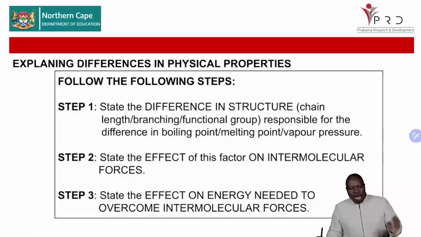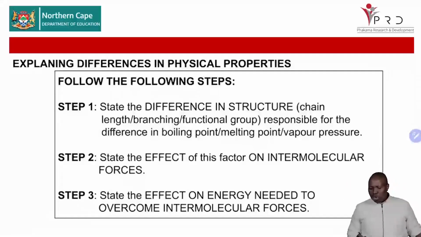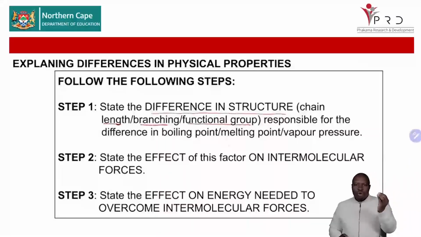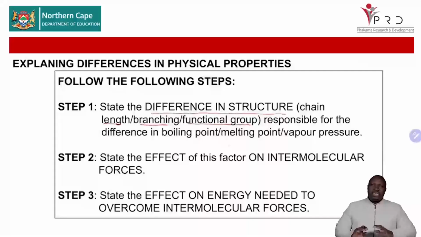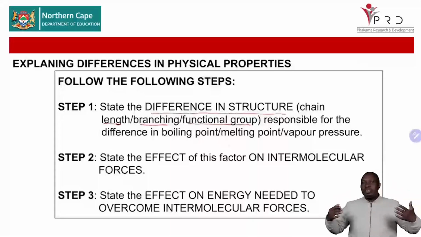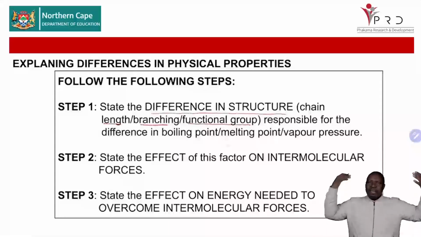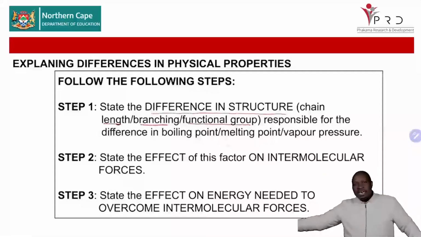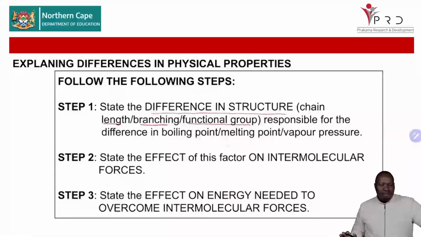Now, how do I go about answering these questions? When you're answering these questions, the first thing you will always look at is the difference in structure. I'm expecting you to look for 3 things: the chain length, the branch, and the change in the functional group. I already told you that when you change the functional group, we're changing the intermolecular forces. So you'll always check in the structure what is changing. Then you answer the question based on what is changing, your independent variable, because we are always looking at the relationship between the independent variable and the dependent variable. How is the change in the independent variable affecting the dependent variable?